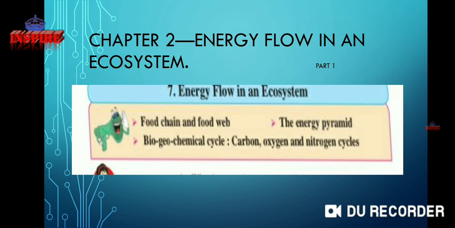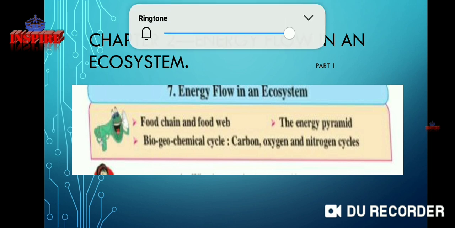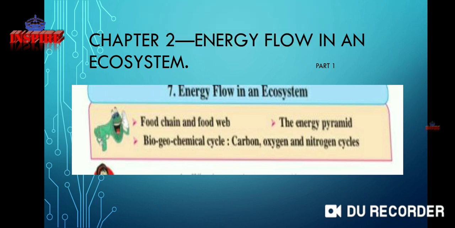Hello students. Today we are going to start Science, 2nd Standard, 9th Chapter 7: Energy Flow in an Ecosystem. Some topics are explained there: food chains and food web, the energy pyramids, and biogeochemical cycles. In this cycle there are three cycles: carbon, oxygen and nitrogen cycle.